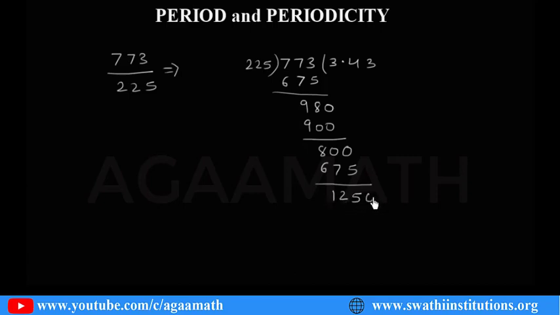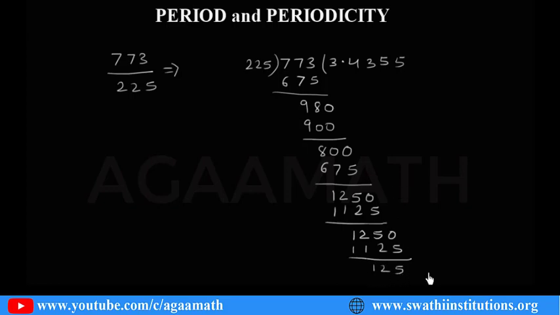Now 0, so 225 into 2250. How many times? 225 10's are 2250, so 9 times 225 is 2025, leaving 225. Then again 225 5's are 1125. So it remains again 125.